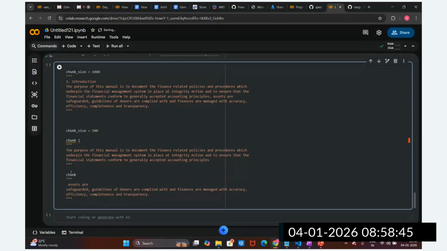So in that case, this particular meaning will not be captured, guys. Half of the meaning is in chunk one and half of the meaning is in chunk two. That is the difficulty we have, and we have to solve this problem. In chunk one we get half of the sentence or half of the paragraph, and the other half goes to another chunk, so we are not able to capture the full paragraph. Our objective is to capture the semantic meaning. How to capture the semantic meaning? We have to capture the paragraph.